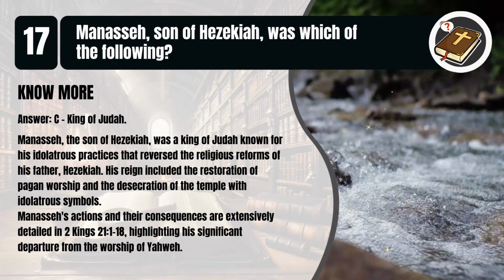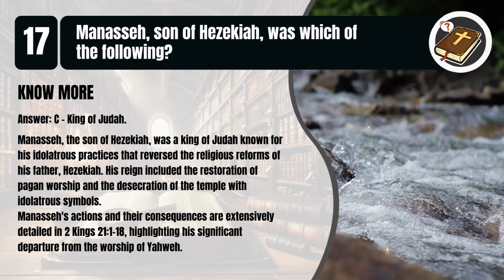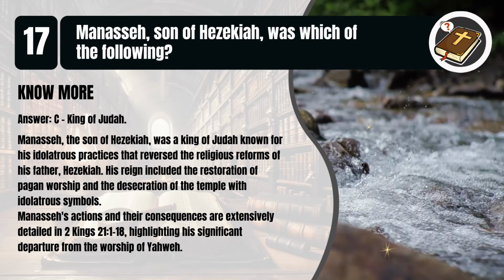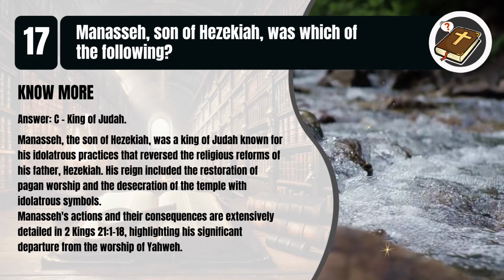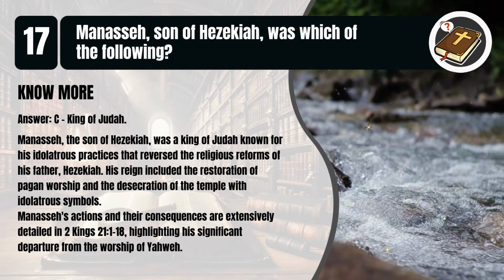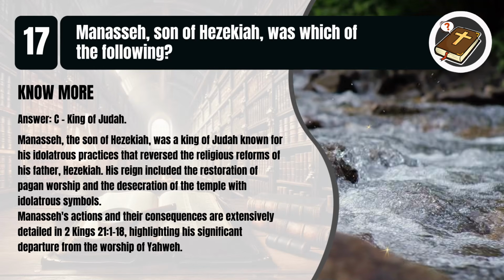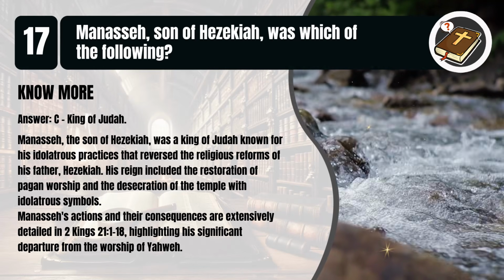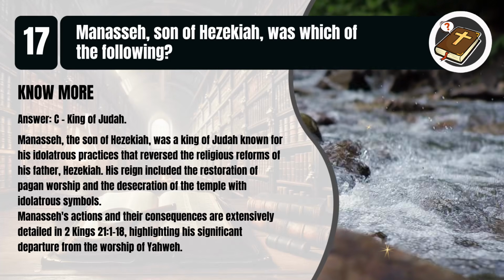That's C, king of Judah. Manasseh, the son of Hezekiah, was a king of Judah known for his idolatrous practices that reversed the religious reforms of his father Hezekiah. His reign included the restoration of pagan worship and the desecration of the temple with idolatrous symbols. Manasseh's actions and their consequences are extensively detailed in 2 Kings, chapter 21, verses 1 to 18, highlighting his significant departure from the worship of Yahweh.